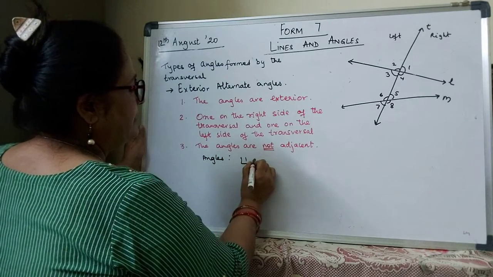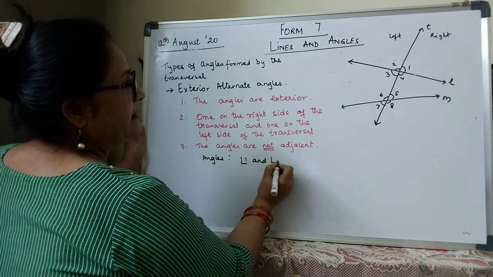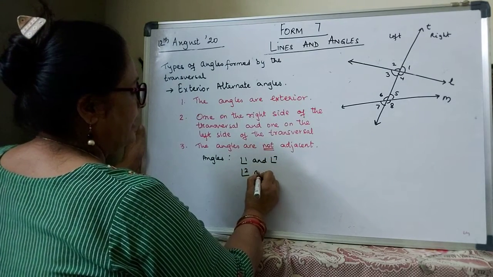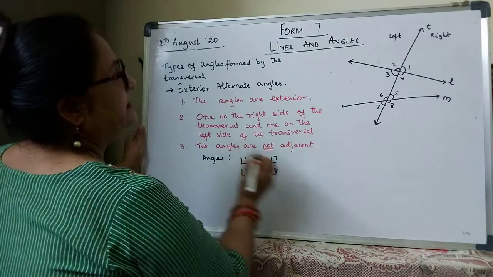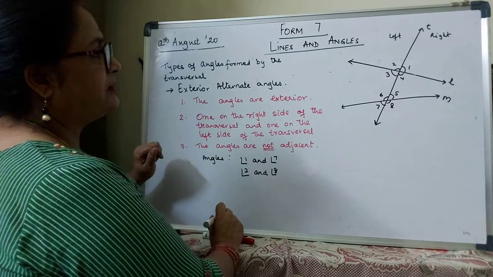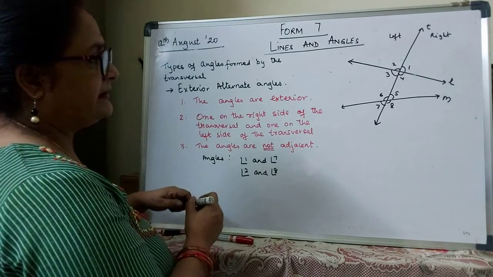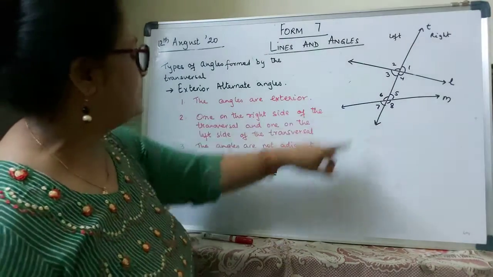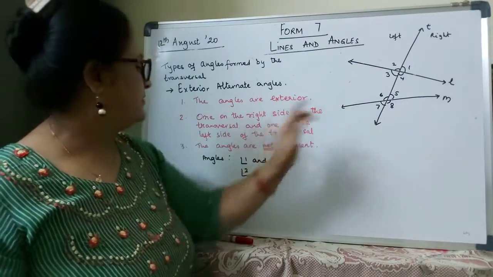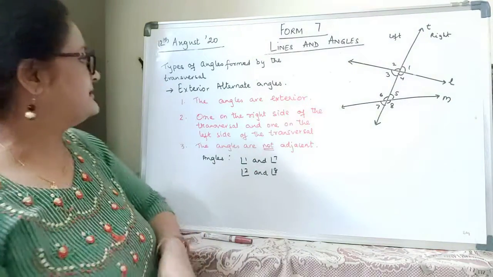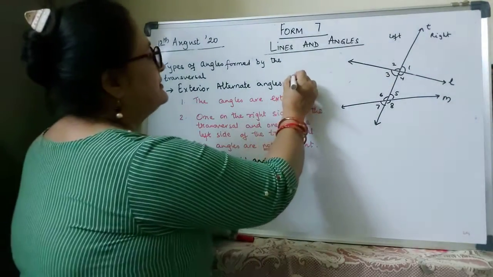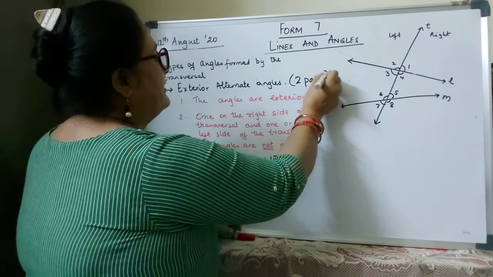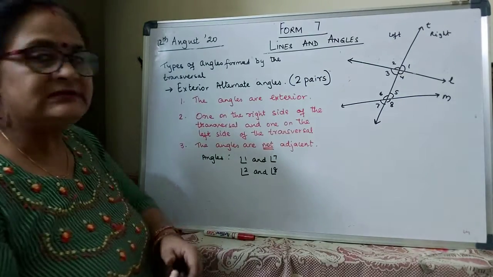Angle 1 and angle 7, angle 2 and angle 8. So which are the exterior alternate angles? 1 and 7, 2 and 8. How many pairs of exterior alternate angles am I getting? Again, 2 pairs of exterior alternate angles.